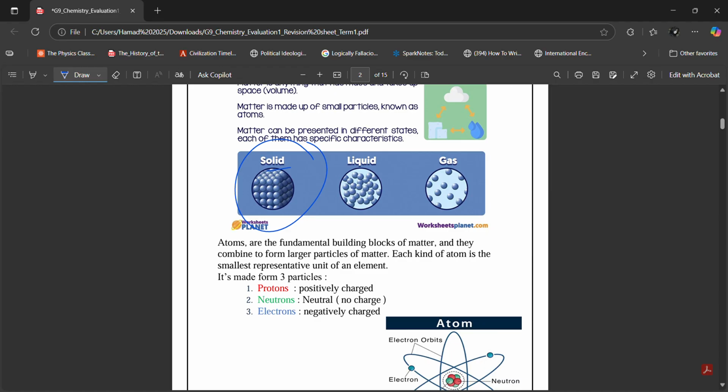Now let's move into atoms in a bit more detail. So atoms are fundamental building blocks of matter. As I told you, everything is made up of atoms, and they combine together to make larger particles that we call molecules. Atoms combine together to make molecules, right? Each kind of atom is the smallest representative unit of an element. For example, gold. You're going to have gold atoms. A gold atom is the smallest unit of gold. For example, iron. An iron atom will be the smallest unit of iron. Oxygen. An oxygen atom will be the smallest unit of oxygen.